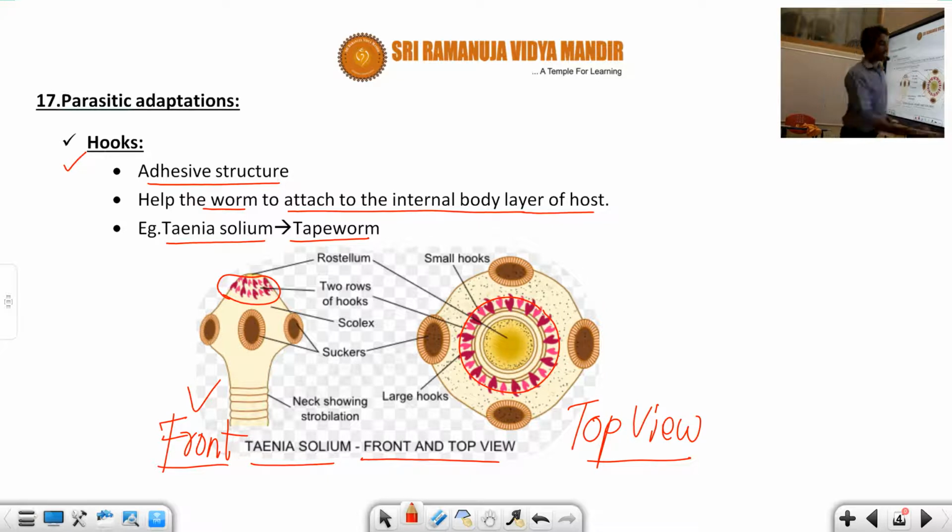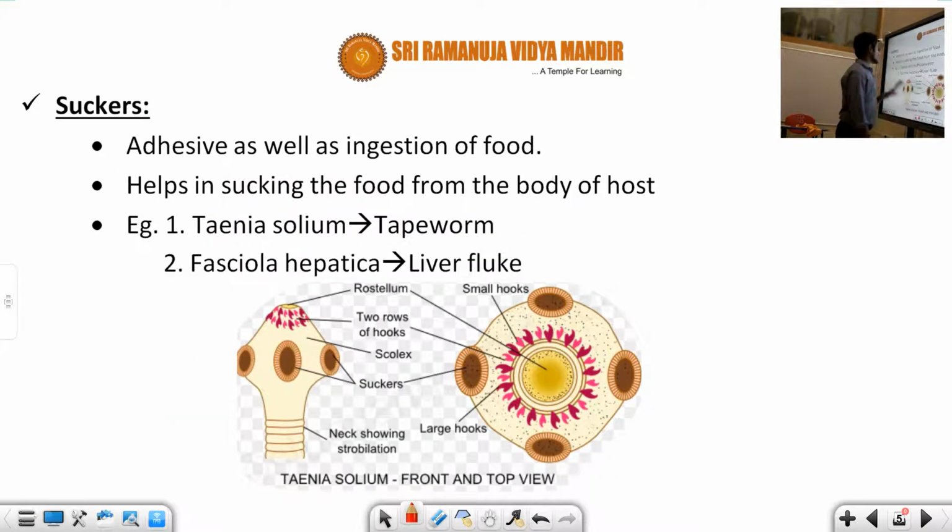Next, another one is suckers. Suckers are also adhesive, and they also help in ingestion of food.